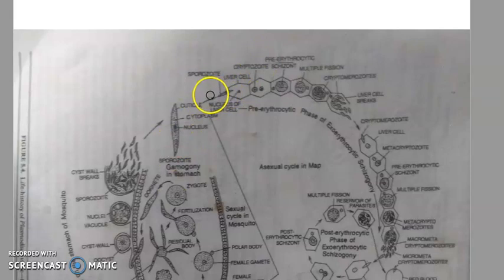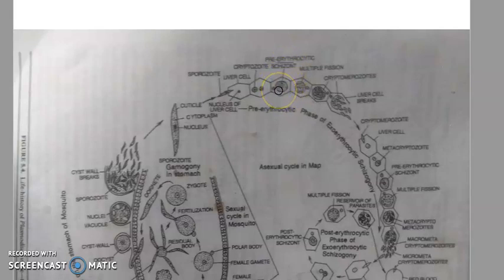Once it is inside the liver cell, you can see it assumes a rounded shape from the spindle shape, and at this stage it is known as a cryptozoite. Crypto means hidden. The sporozoites get cleared from the blood and all enter the liver cells, where they remain hidden. This cryptozoite starts growing in size, and this bigger structure is known as the schizont.